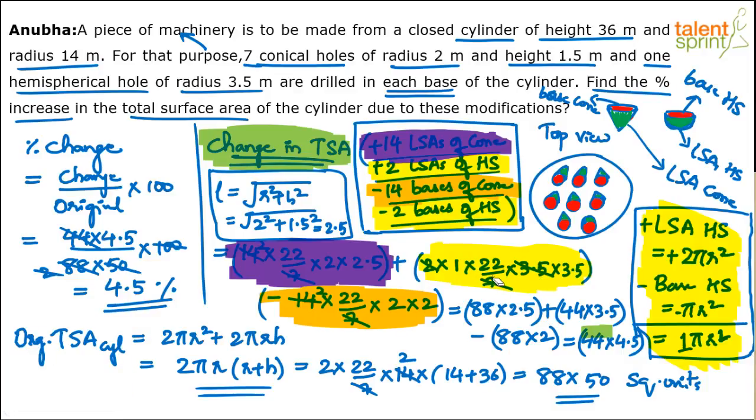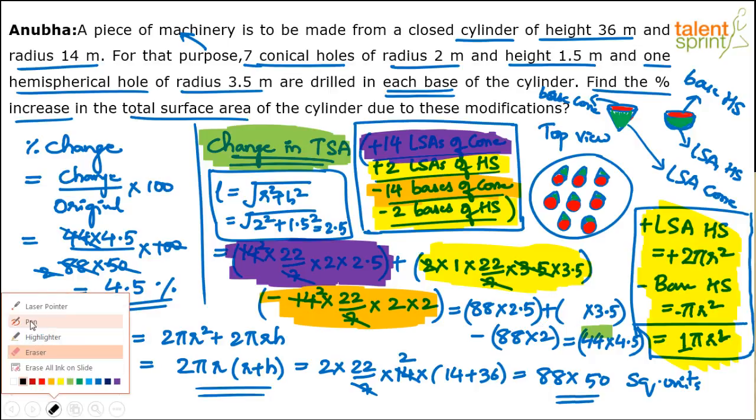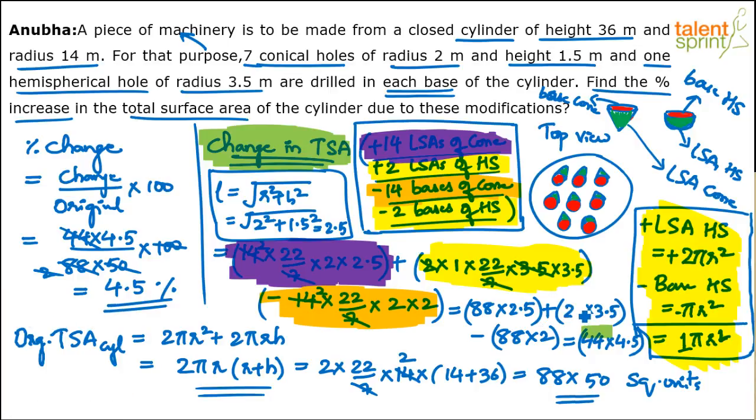So yeah, instead of 2 into 22, which was 44, it becomes 22 now. So finally, what will it be? 88 into 2.5, 22 into 3.5. So this is like 22 into 10, and this is 22 into 3.5. So 22 into 13.5.